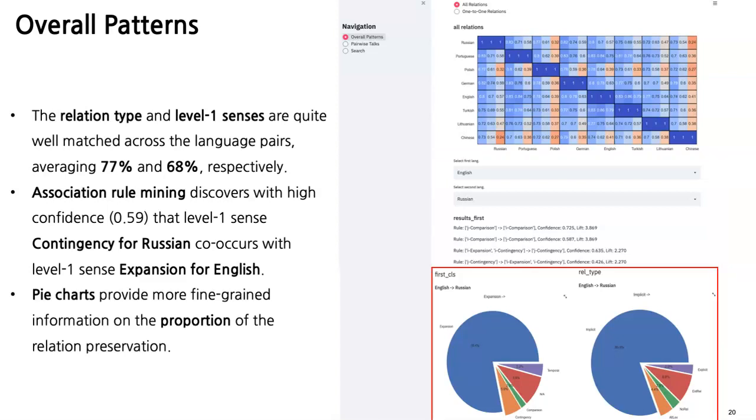At the bottom of the page, we see pie charts that are drawn for each relation level. This provides more detail on the proportion of the preservation of discourse relations.